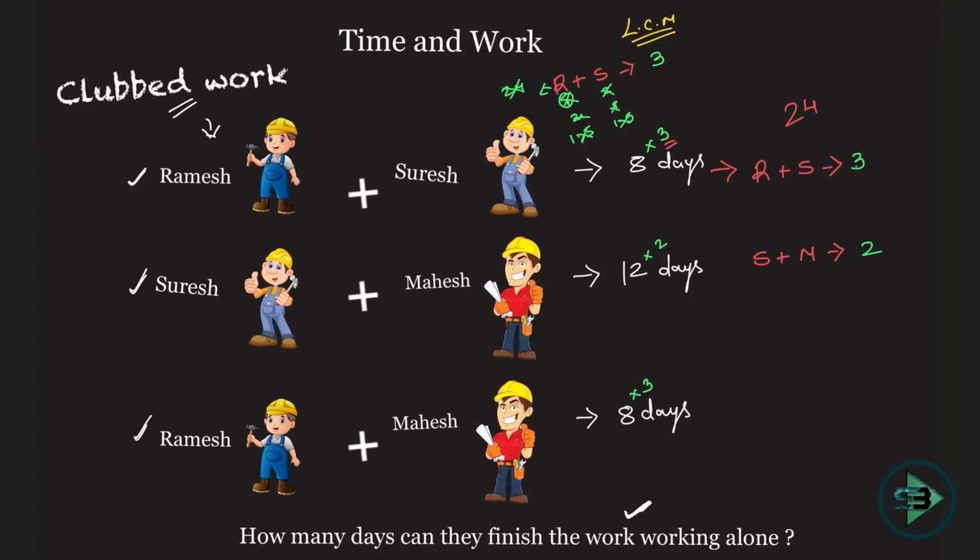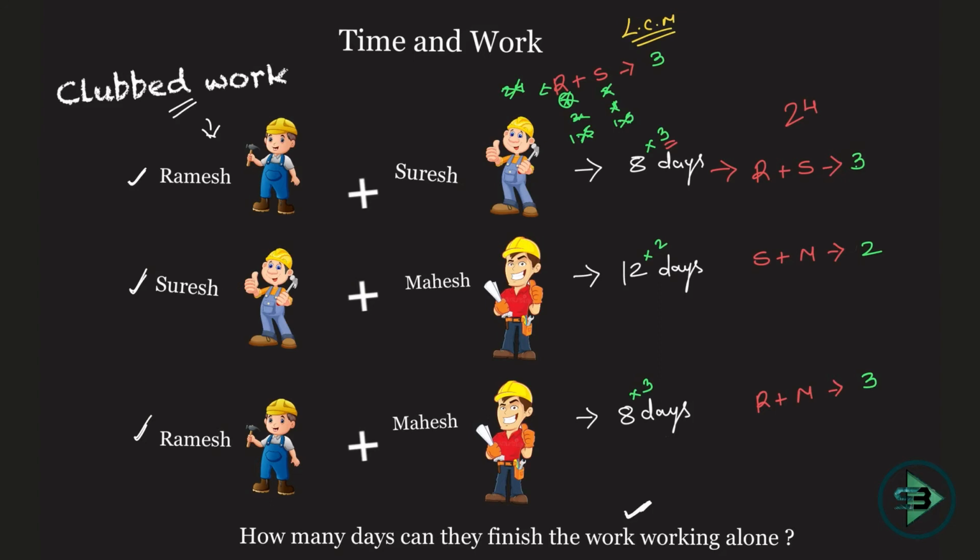And the last part, which will be Ramesh plus Mahesh together, could put in how many bricks? 3 bricks. Again, the split up is not known. Which is 1 and 2, 2 and 1, 1.5 and 1.5. Oh, sorry, 1.5 and 2.5, and so on. It could be any of the split up.